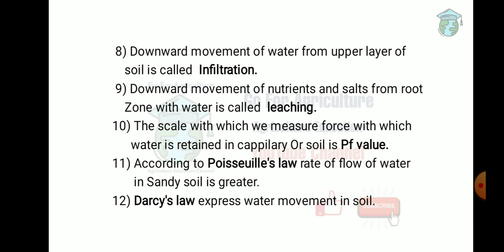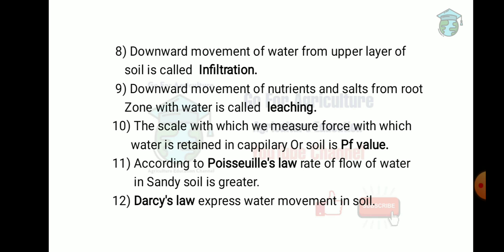Next one: the scale with which we measure the force with which water is retained in capillary or soil is called PF value. The F term denotes force, and PF is the scale through which we measure the force with which water is retained in capillary or soil. It is also an exponential expression of a free energy difference, we can say.